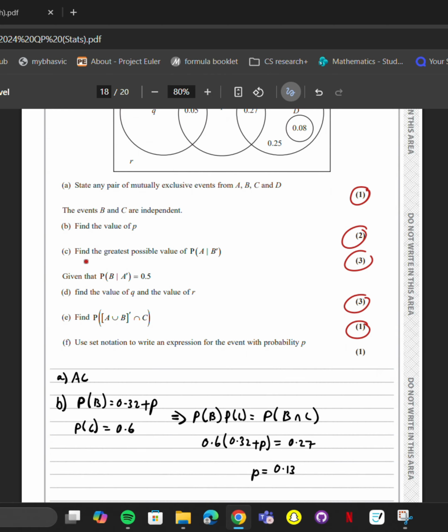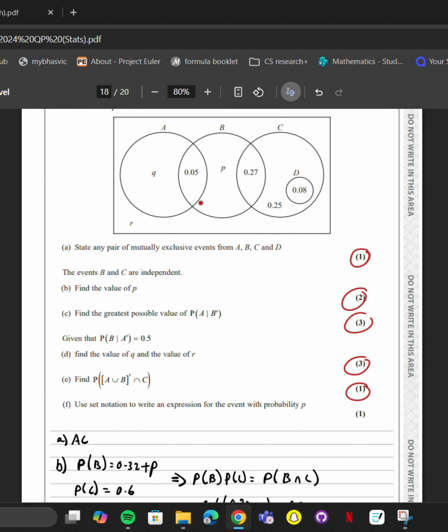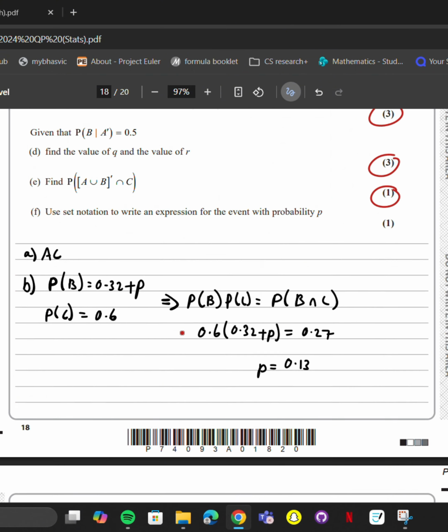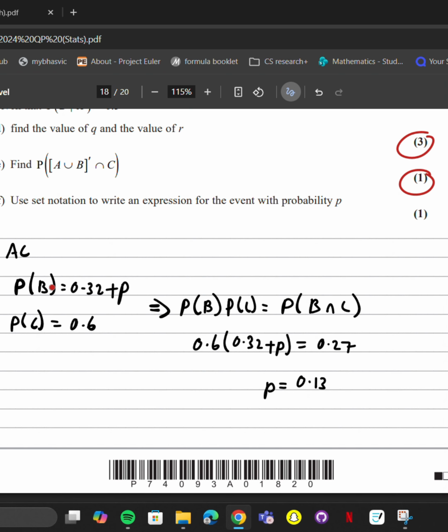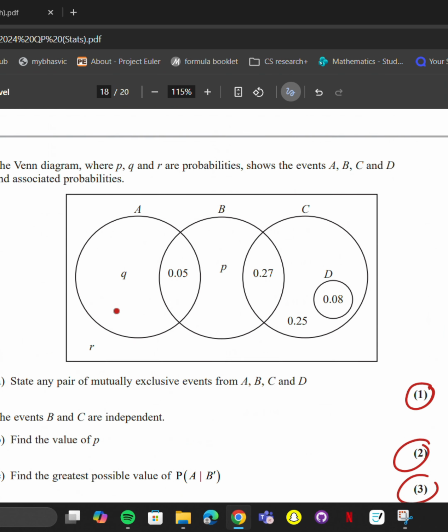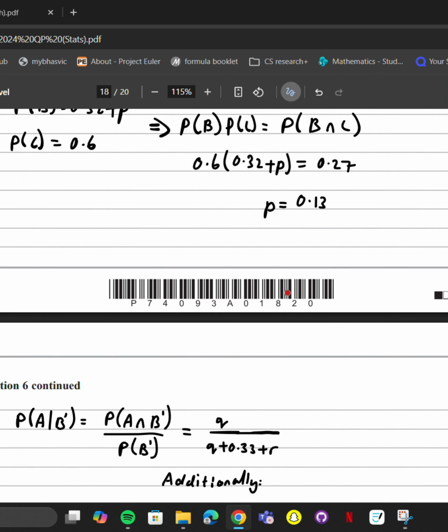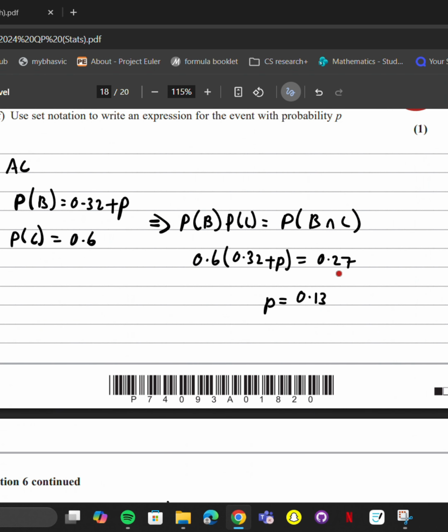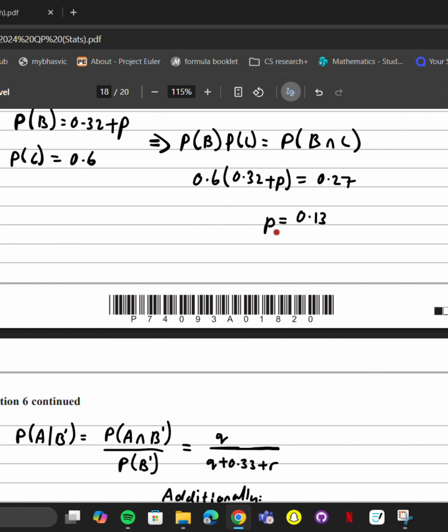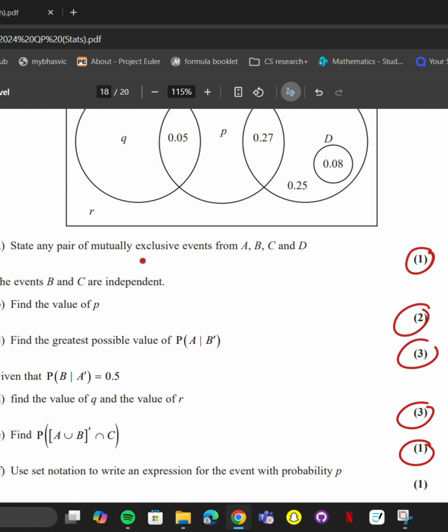Part B, we're asked to find the value of P. Since B and C are independent, the probability of B times the probability of C is going to equal the probability of B and C, which I used here. I already worked out the probability of B and probability of C, because you can just add up these numbers and add up these numbers. Once you multiply them together, you get the intersection, which is 0.27. So P equals 0.13.